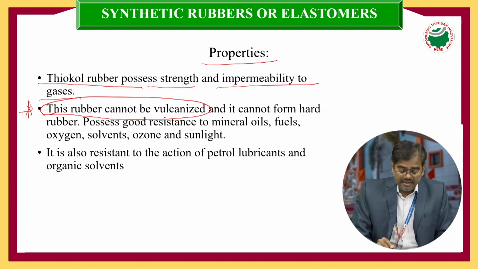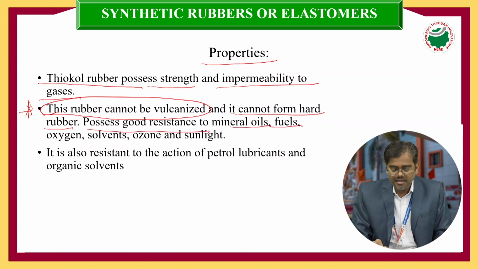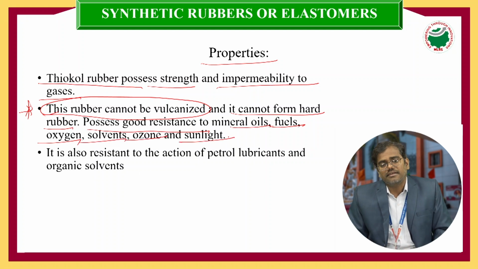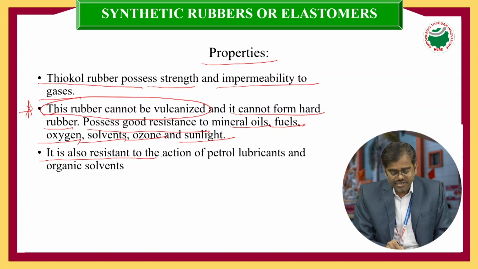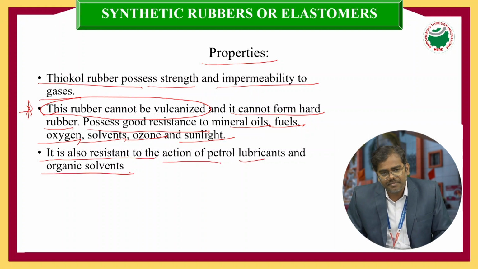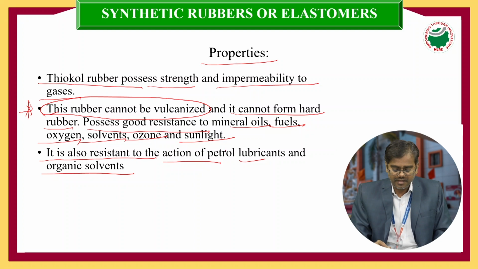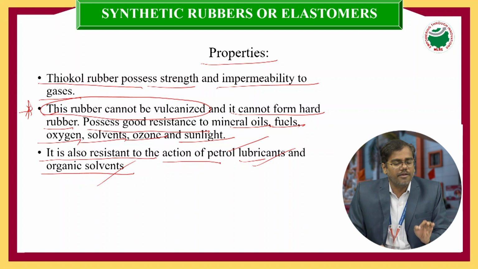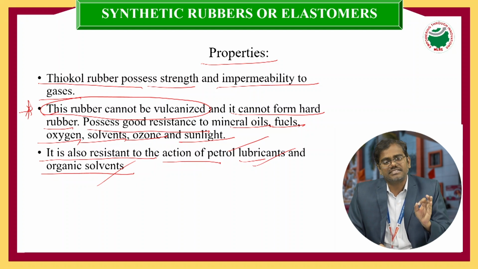So it cannot form a very hard rubber, but it possesses good resistance to mineral oils and fuels, oxygen, solvents, ozone and sunlight. It is also resistant to the action of petrol, lubricants and organic solvents, that is, it doesn't react with them. So one of the major points is that thiokol or polysulfide rubber cannot be vulcanized by adding sulfur.